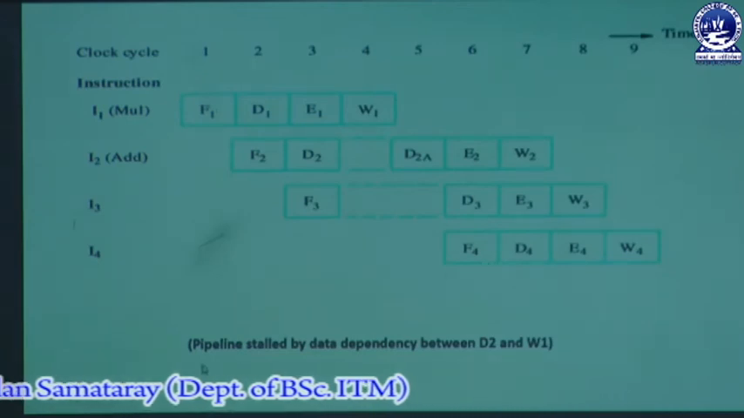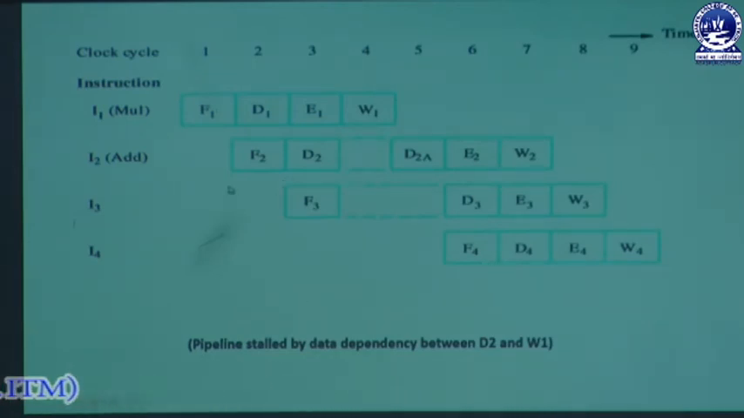Okay, so here you can see this is the example of a pipeline stalled by the data dependency between D2 and W1, and both of these are not performed in a single clock cycle, or not performed in a sequential manner. If the write operation were performed in the 2nd clock cycle, then we could easily get our source operand in clock cycle 3. But here that is not the case, so the pipeline is delayed by 2 clock cycles. So that is the concept of data hazards.